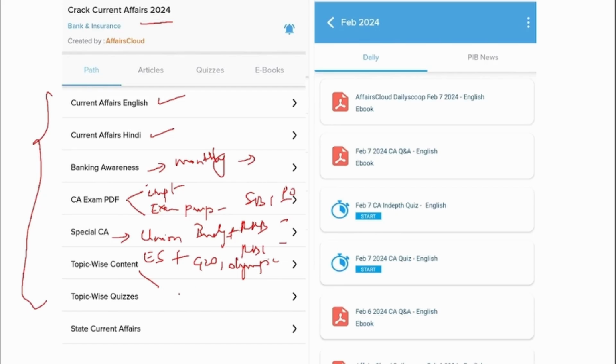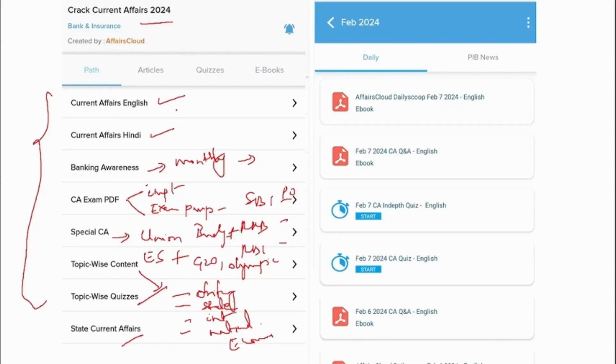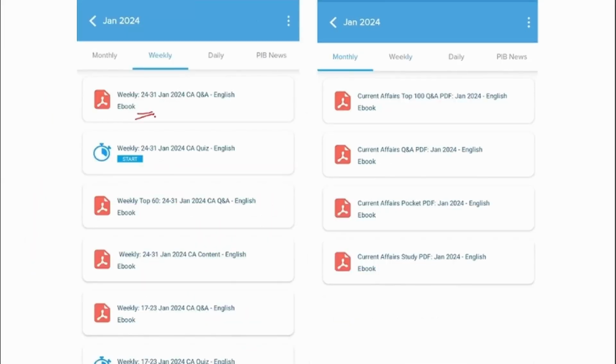And next most important is topic wise. So the entire news of that particular month will be segregated into different topics. And in order to recollect whatever you've read, we also provide you with topic wise quizzes. Apart from that, we also provide state current affairs. Now, here if you see, we provide you with the day-to-day PDF, and this we provide you with the weekly PDF. So that particular week news will be compiled into a PDF and in question and answer format in English and will be uploaded here.